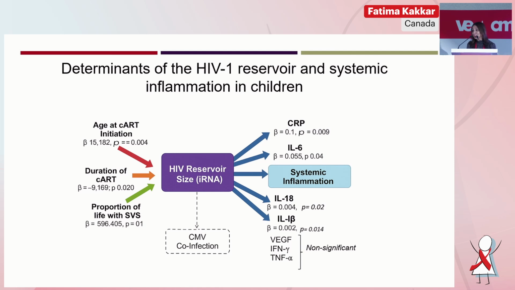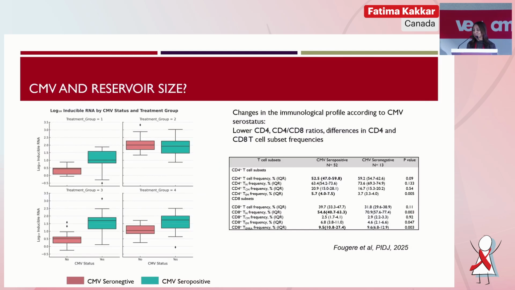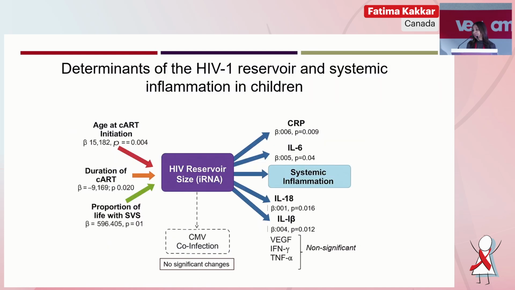We then decided to adjust for CMV co-infection. As we mentioned, its role in maintaining the reservoir is still to be established, but we have done work showing that it does alter the immune profile of children living with HIV, just being CMV seropositive. And its role in reservoir is still not clear, but there is, and this is our preliminary data, some data to show that among the really well-controlled children, it might be leading to increasing reservoir. So when we adjusted for CMV, there was no difference in this association with these inflammatory biomarkers.